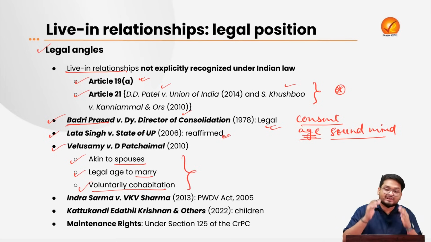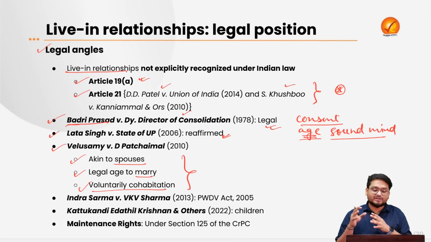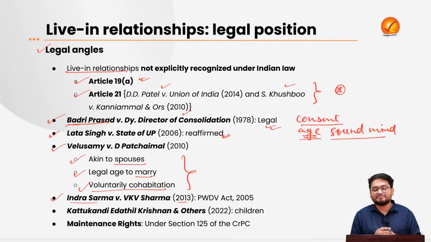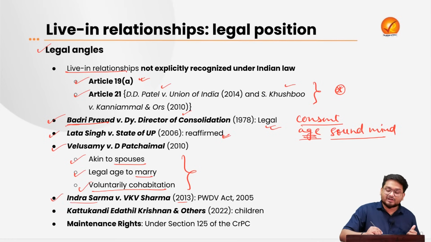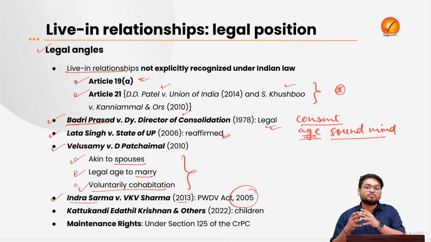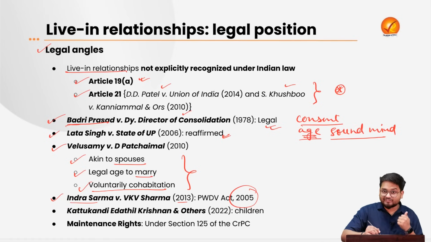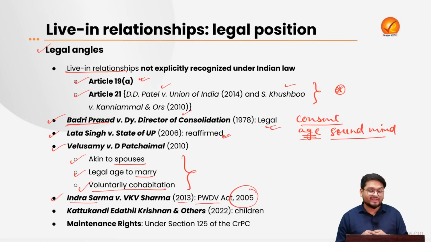So these were the main criteria to understand what a live-in relationship is. Then according to the Indra Sharma case of 2013, the Supreme Court extended the Protection of Women from Domestic Violence Act to live-in relationship couples also. That means the women in such relationships will also be protected under the Domestic Violence Act.